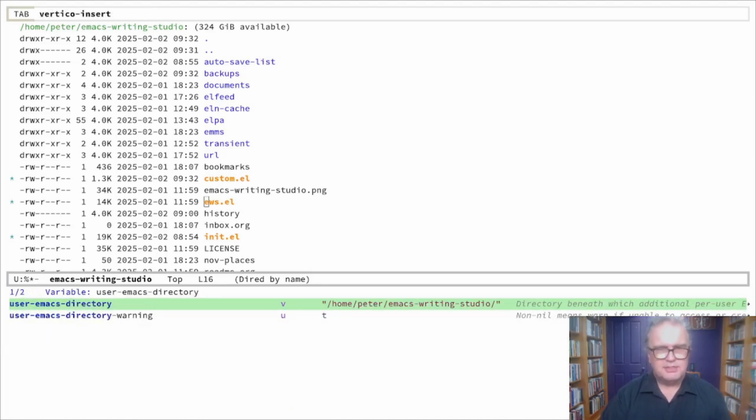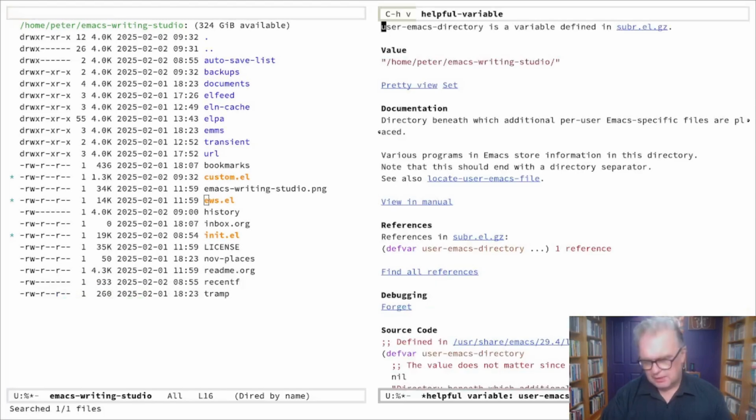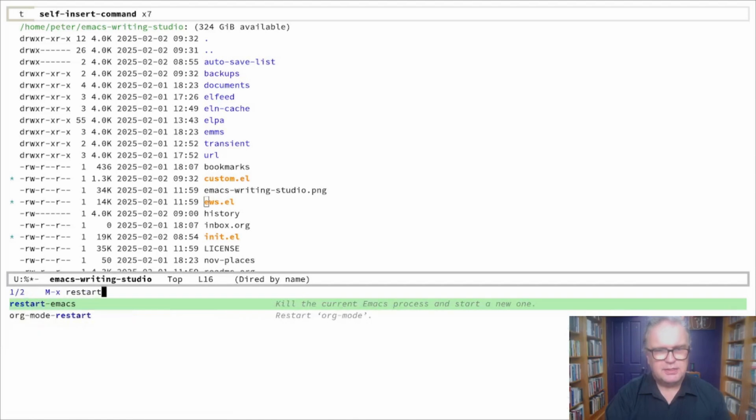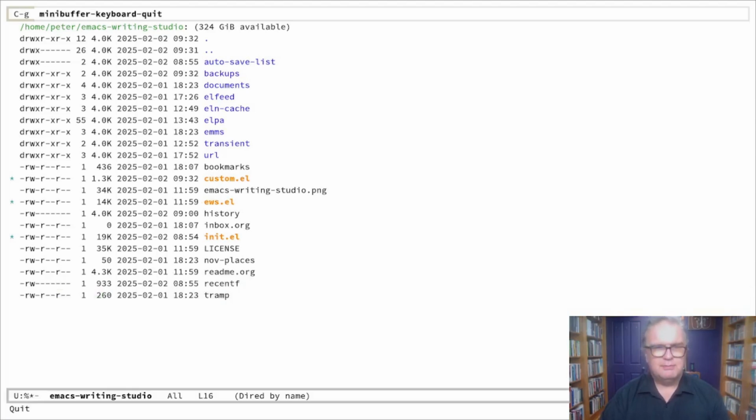So after user Emacs, you can hit tab. If you're still using vanilla Emacs, it might look a little bit different, but you go to this variable and this screen pops up. And you see that in my case, this is my user Emacs directory. So this is the place where I need to store these init and ews.el files. It will be different on your system, but if you install them there and you then issue the restart Emacs command, then you will be entering Emacs Writing Studio.